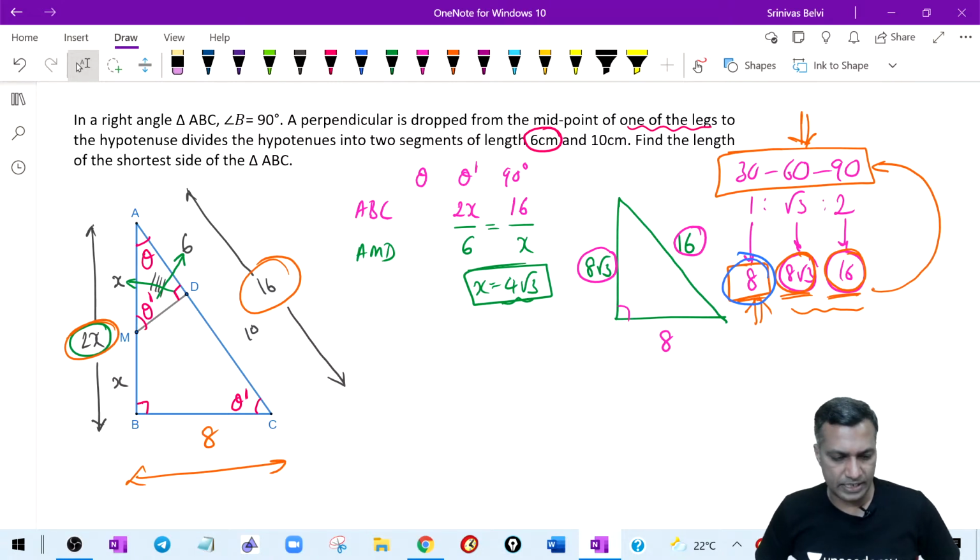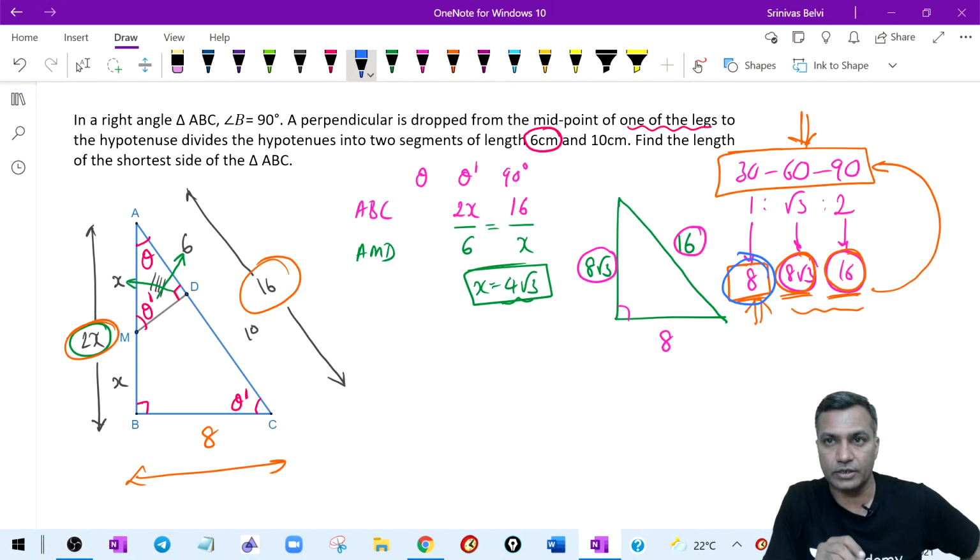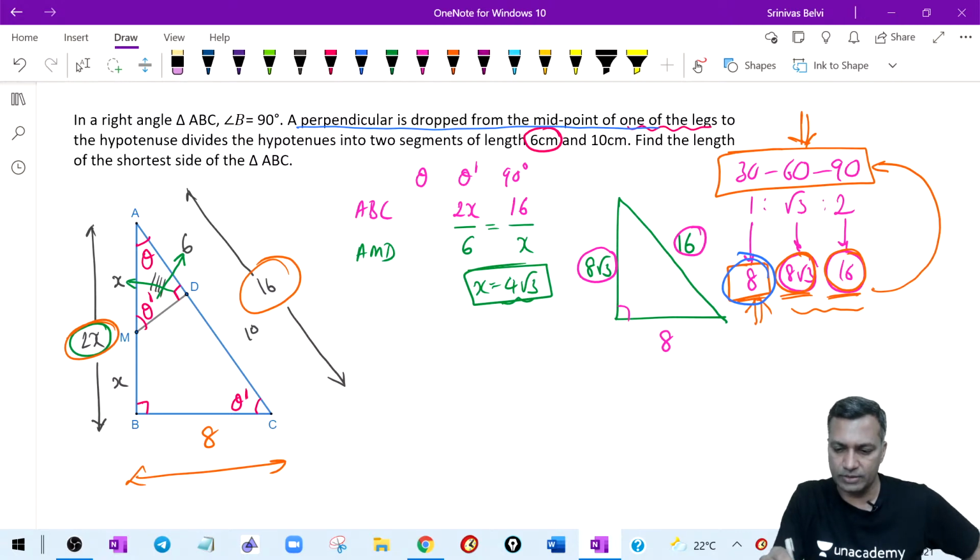MD is not perpendicular to AB. It is given. See here. Okay, Keval, let's now look at this. The perpendicular is dropped from the midpoint of... Listen, guys. Keval, you specifically listen to the statement. Look, what is the language being used? A perpendicular is dropped from the midpoint of one of the legs. Perpendicular is dropped onto what?